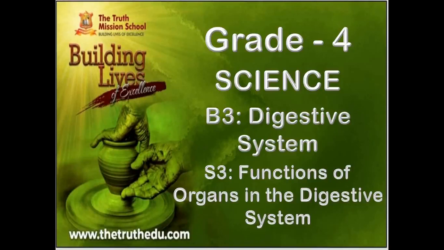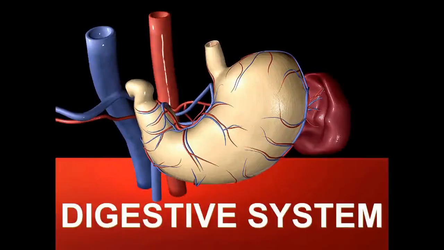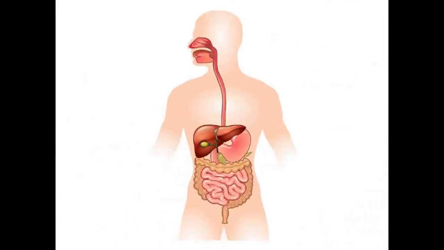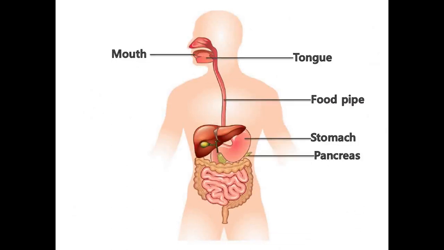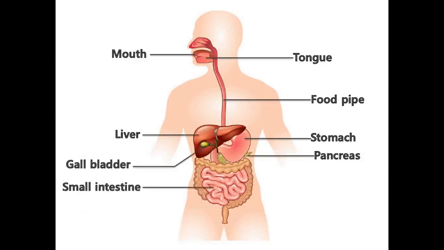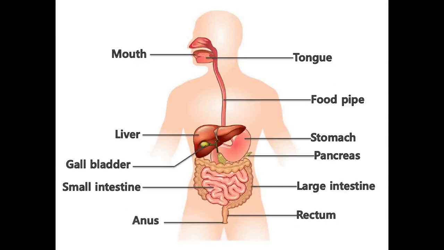Now, we are learning about the digestive system. In that, we have already completed the topics organs of the digestive system and process of digestion. Right? What are the organs of the digestive system? Organs of the digestive system are mouth, tongue, food pipe, stomach, pancreas, liver, gallbladder, small intestine, large intestine, rectum, and anus.